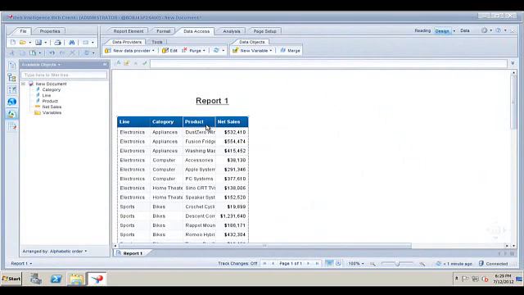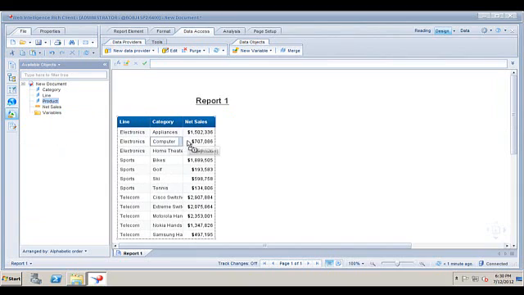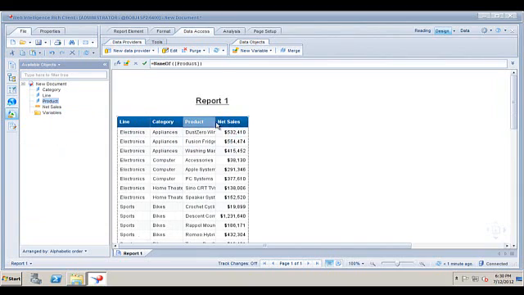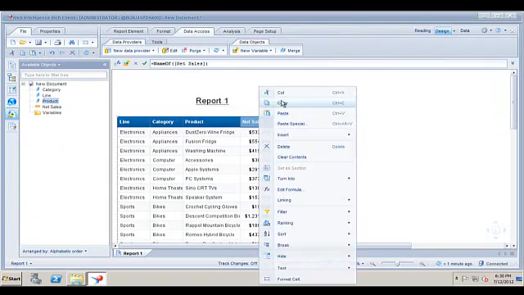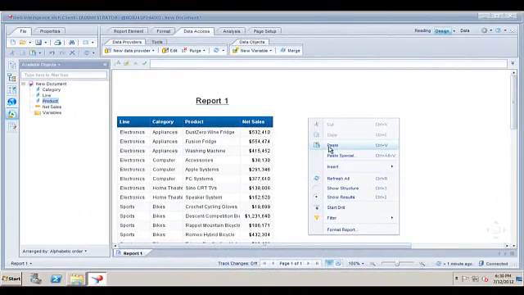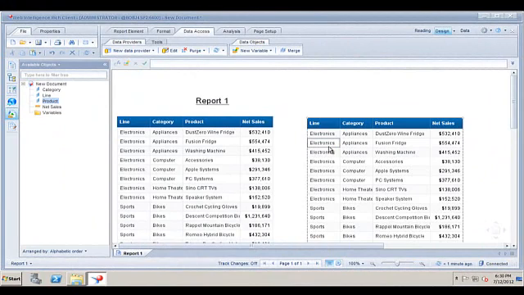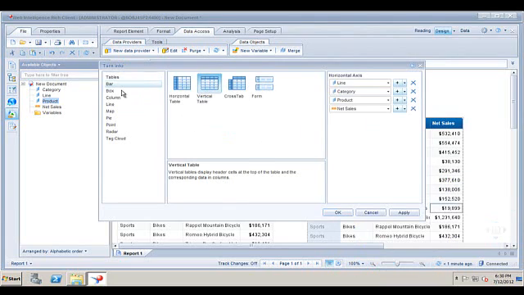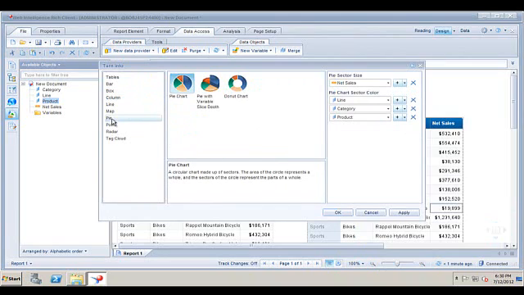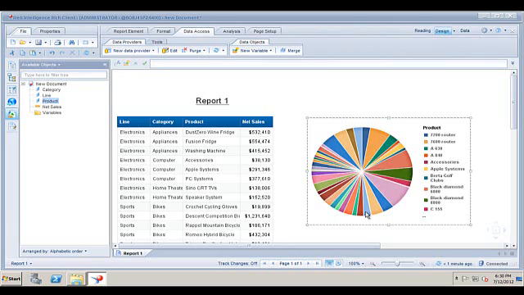Now we can still move around, take out columns, take out fields. So let's say I want to take out that column. I can take it out, or I can still add it back. I can expand columns. What we can also do is copy the tables. Then we can say, okay, let's turn this into a graph. So I can say turn into, transformations. Here are the different types of graphs that we can use. I'm going to use bar, and then I'm going to say, yes, I want to see net sales, but I don't want to see it by line category. I want to see it by product. Apply. And there we go.